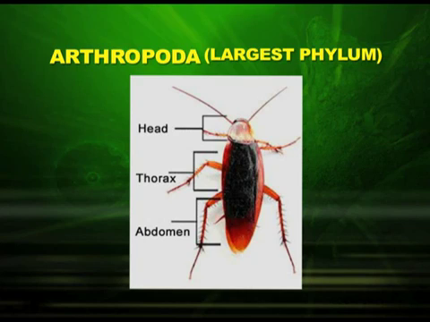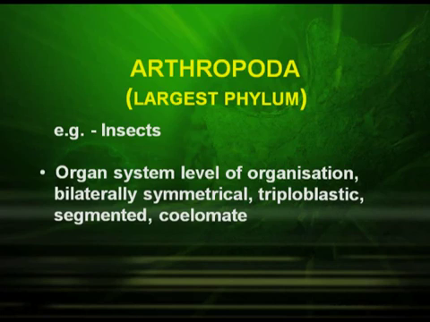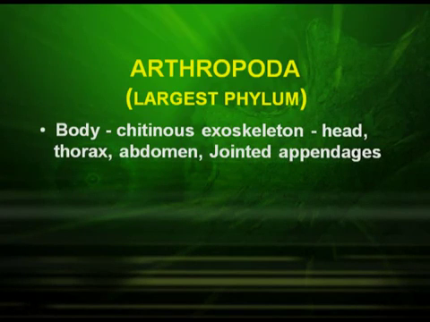The next phylum is Arthropoda. This is the largest phylum in animal kingdom. We find different forms of these Arthropoda. All the insects come under Arthropoda. They have organ system level of organization. They are bilaterally symmetrical, triploblastic organisms, that is, 3 germinal layers, segmented, coelomate, presence of true body cavity. Their body is covered with a chitinous exoskeleton.